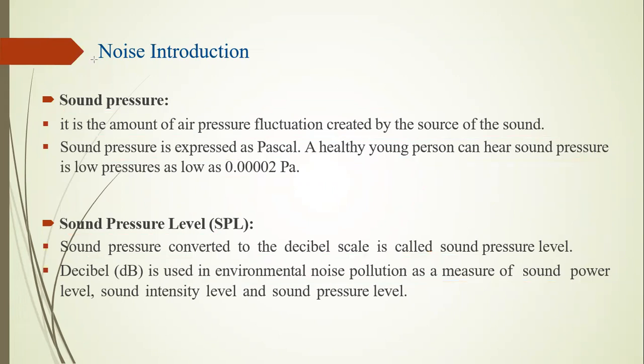Normally, for any type of higher level sound or pollution, we measure directly in the decibel scale, because the decibel scale is mostly used in all types of sound measurement. You do not measure in watts. Any meter directly converts watts to the decibel scale.